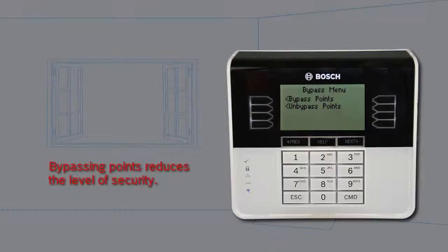Points remain bypassed until you unbypass them, or if they are set as bypass returnable when the area is turned off. Use point bypassing with discretion. Bypassing a point reduces the level of security.